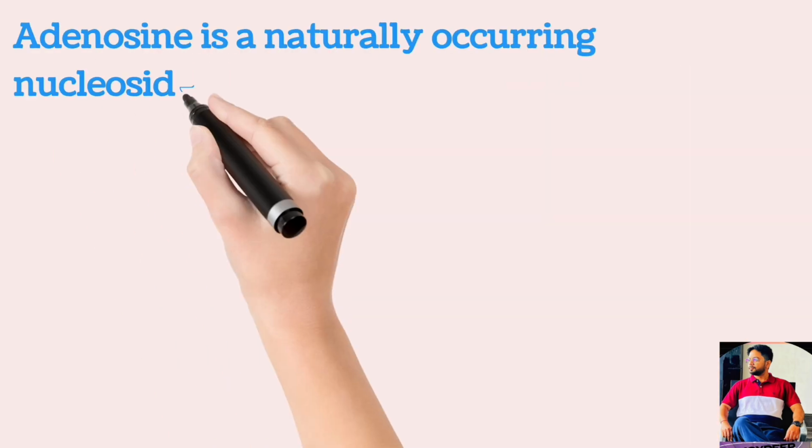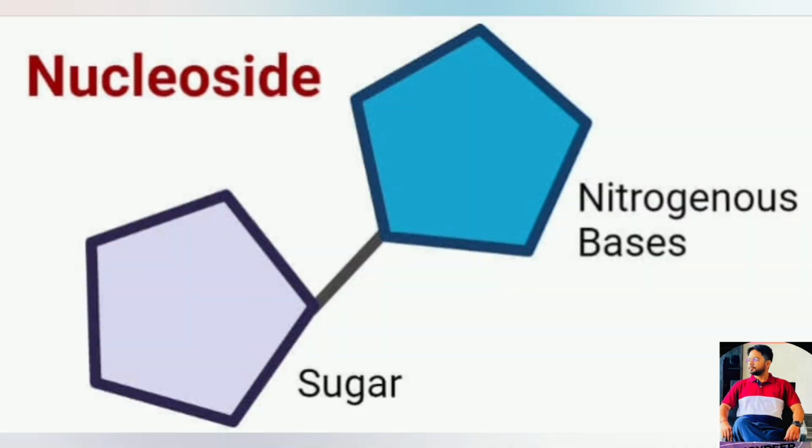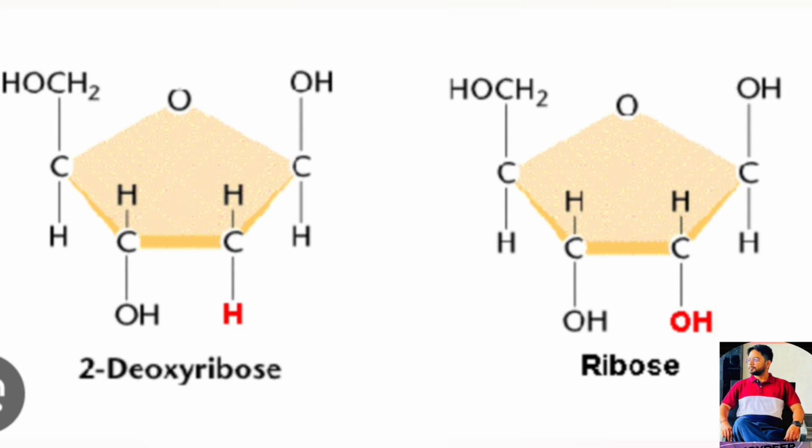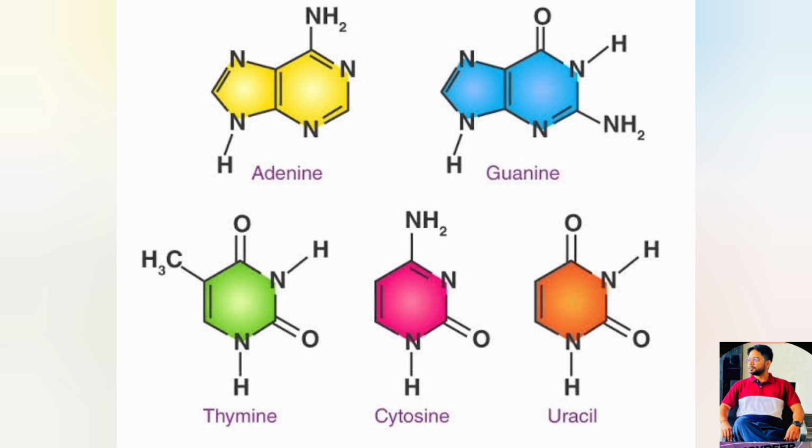Adenosine is a naturally occurring nucleoside. A nucleoside is a molecular structure consisting of a nitrogenous base attached to a pentose sugar, either ribose or deoxyribose. It lacks a phosphate group. Nitrogenous bases are organic molecules containing nitrogen. These are the fundamental components of nucleic acid.